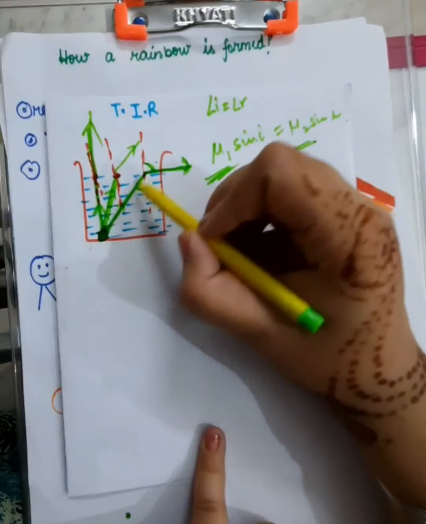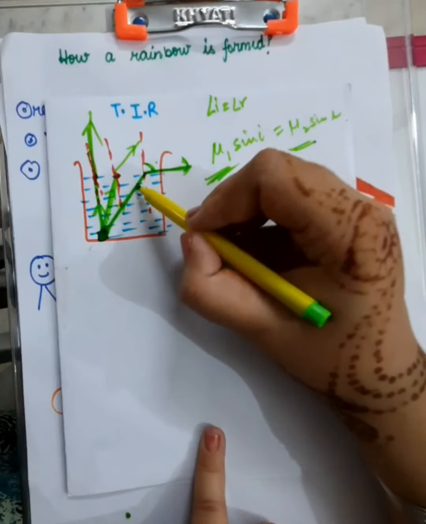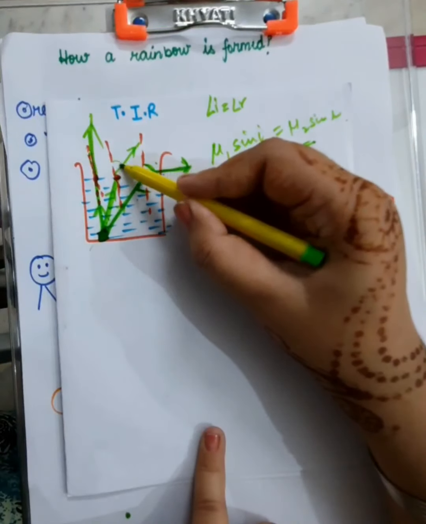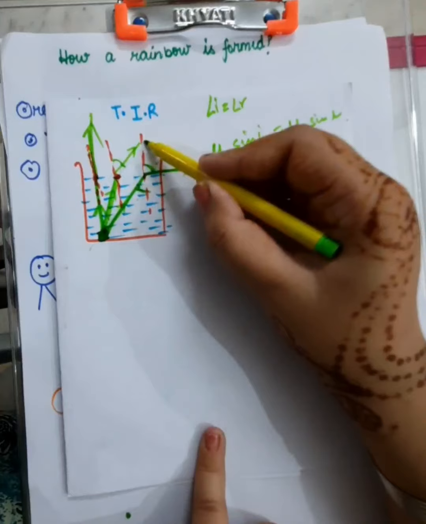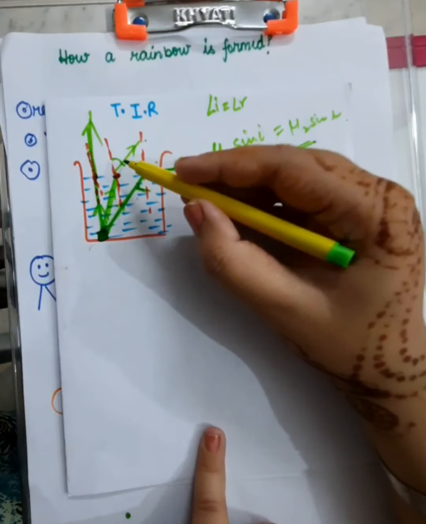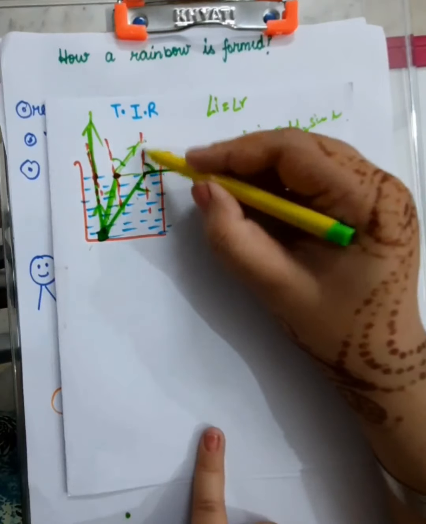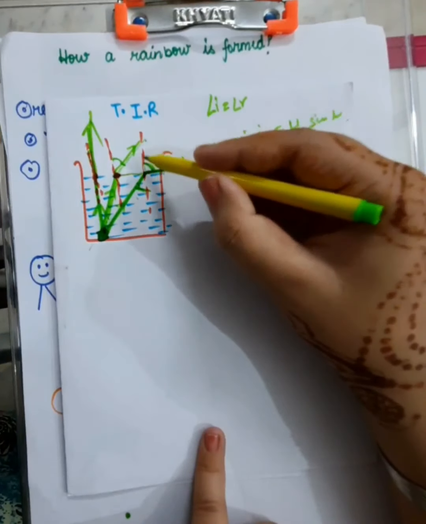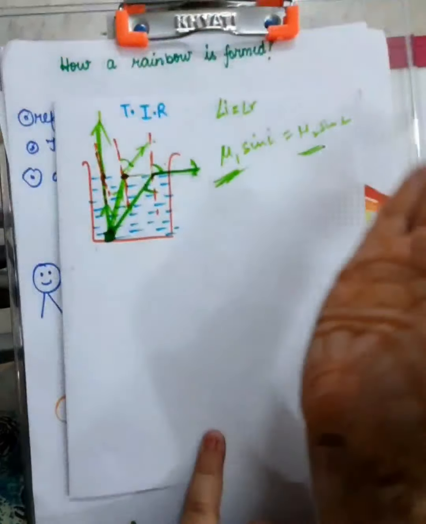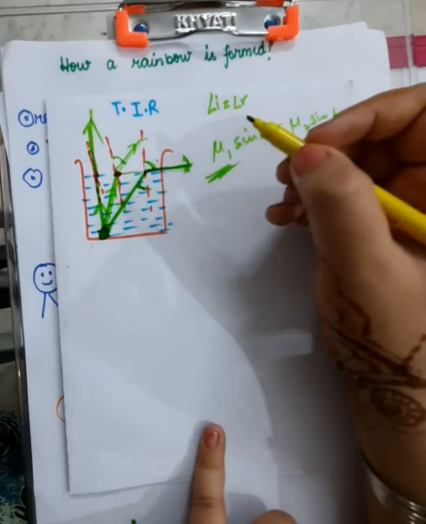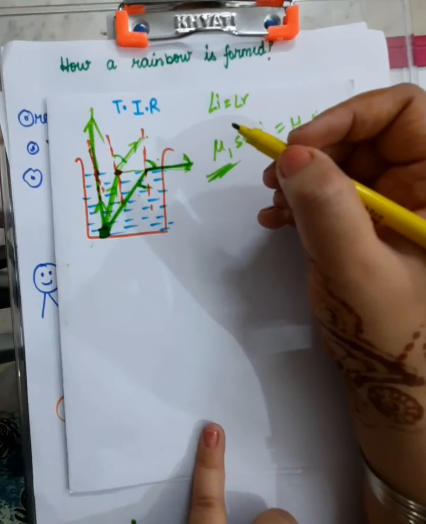Anyway, so this angle of incidence, if it becomes very large, then the ray will bend more away from the normal. And a stage will come that it will bend so away from the normal that it becomes perpendicular to the normal like this. Okay, so that angle is known as critical angle.